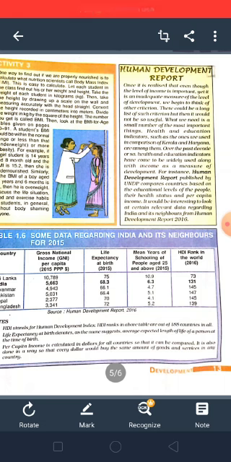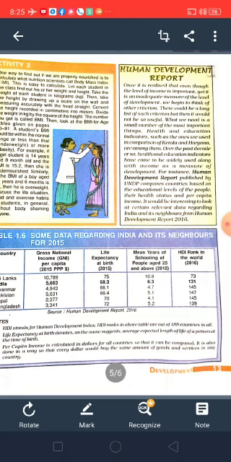So what has this UNDP used? UNDP, along with per capita income, has included some other attributes also. So what are those attributes? Like infant mortality rate, literacy rate, net attendance ratio. This all it has taken into consideration. Means health factors, sex ratio, literacy rate, this all it has considered, and it has given its report. And according to the development of the countries, it has ranked the countries. It has compared some 188 countries.